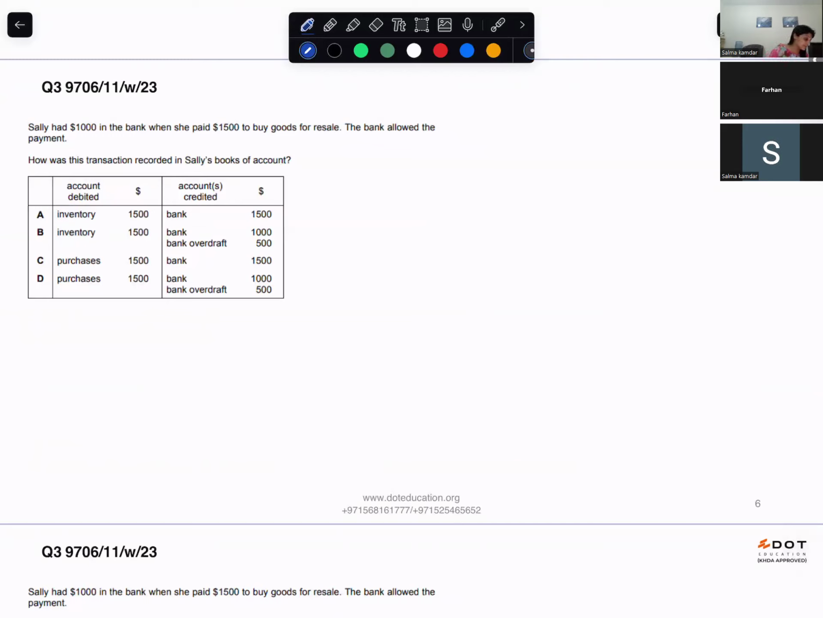Sally had 1,000 in the bank when she paid 1,500 to buy goods for resale. The bank allowed the payment. How was this transaction recorded in Sally's books of account? So first thing we know is that she had 1,000 in the bank account and she paid 1,500 to buy goods for resale.